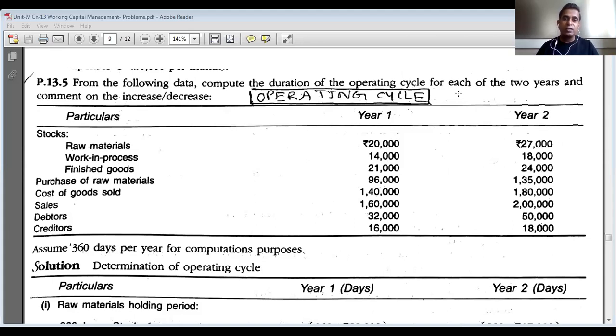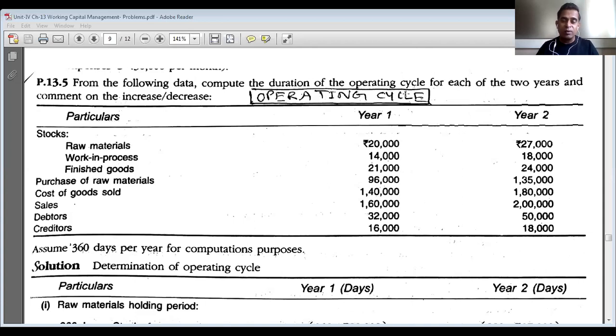Generally the goods will be sold to customers on a credit basis. By customers I mean distributors, wholesalers, or other industrial customers. So how many days does it take for the company to sell the goods to the customers? That is converting finished goods into receivables. And converting receivables into cash means debt collection. Whatever sales are made on credit, within how many days does the company collect the credit given to the customers? The total time required to complete one cycle is called the duration of the operating cycle.